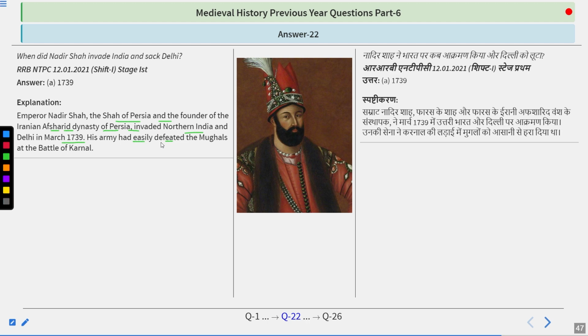After defeating the king Rangila of the Mughal Empire, he looted the great wealth that was acquired by the Mughals over a period of time. So this was the time when a stamp of destruction was embarked on the empire of the Mughals.